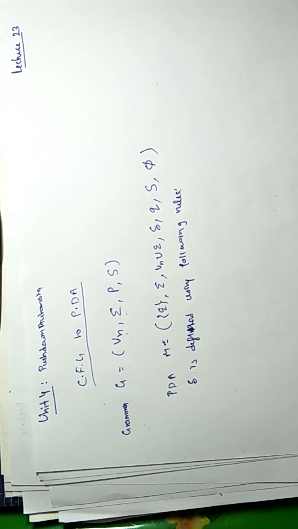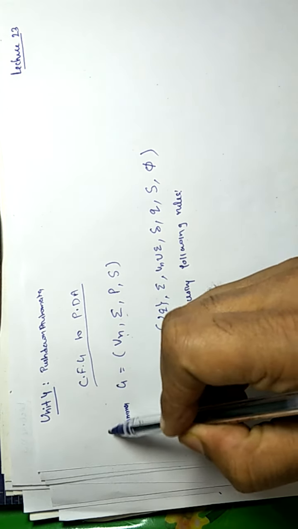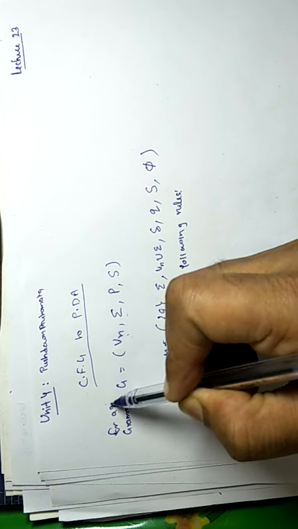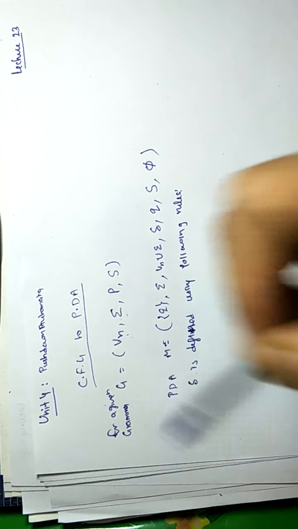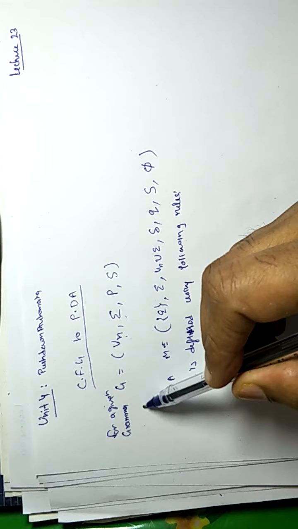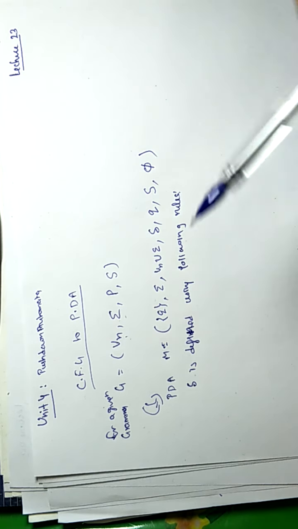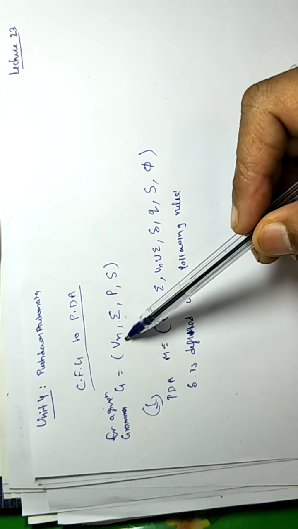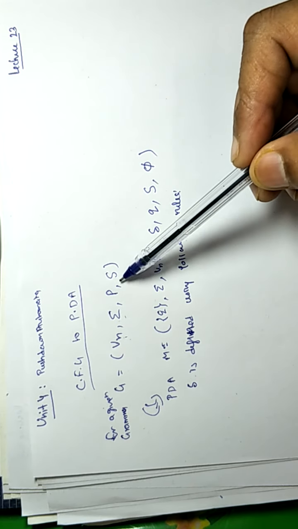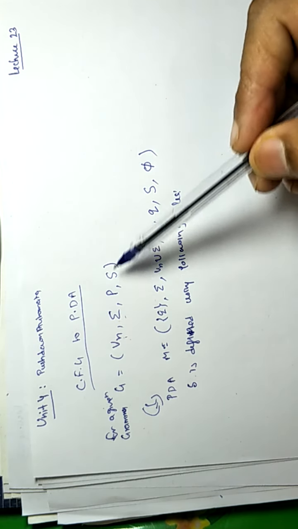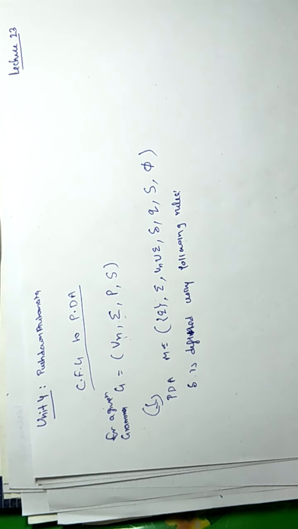Welcome everyone to lecture number 23 of unit 4, and we are discussing CFG to PDA. For a given grammar G, we can design a PDA, where the grammar has non-terminals, terminals, productions and a start symbol, meaning the starting non-terminal.